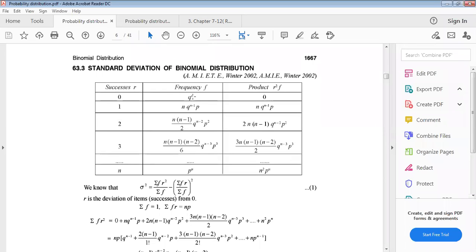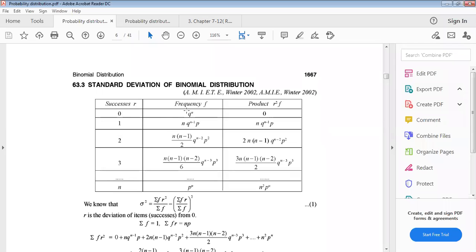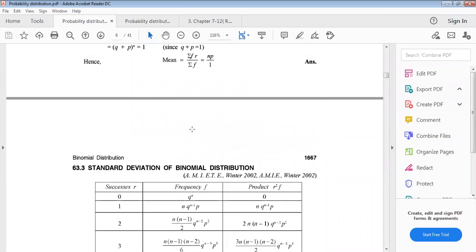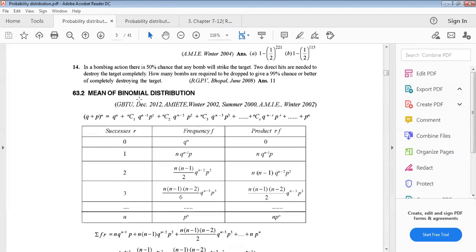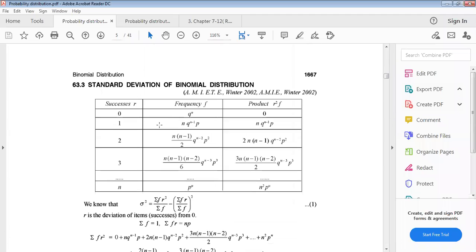Second column, if r equals 0, this will be the first term. If r equals 1, then this will be the second term. This is the first term, and this is the second term. Okay, similar process, similar table. Just r equals 0, first term, this multiplication will be here. R equals 1, second term of the binomial expansion, this multiplication will be this, and r equals 2